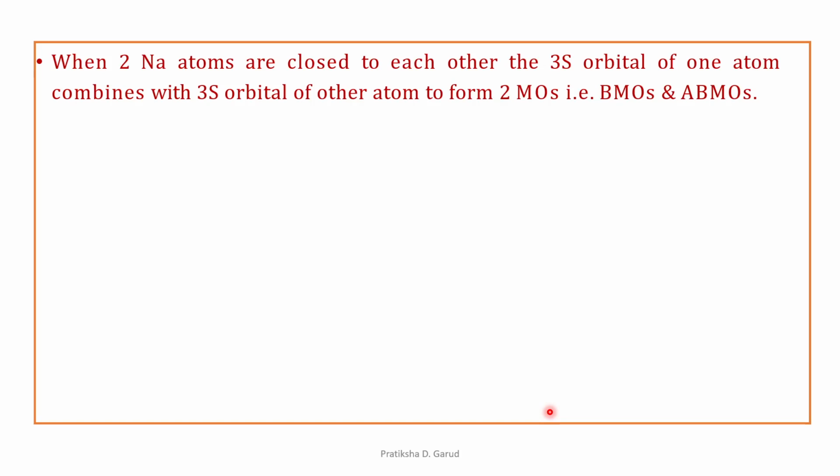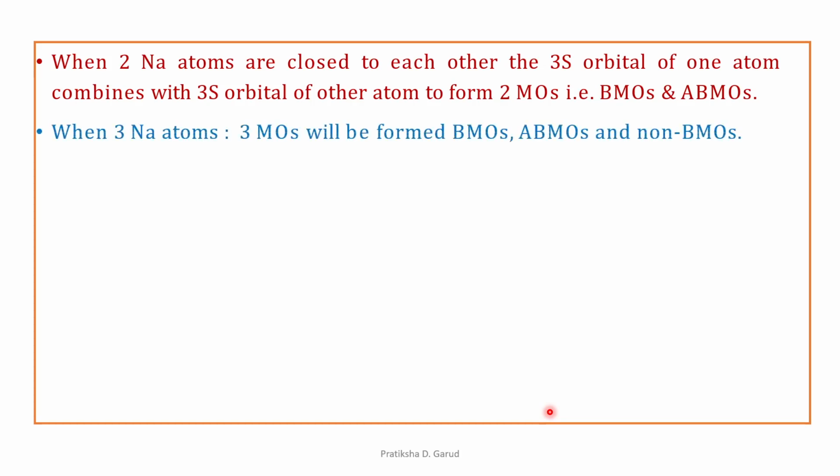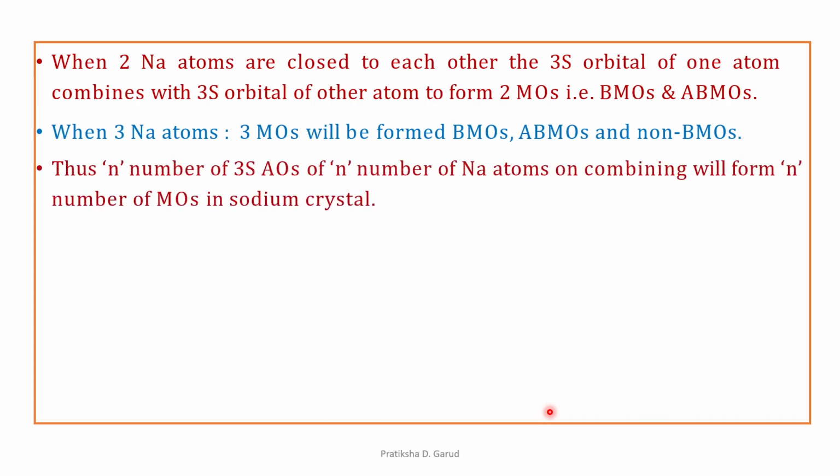So these two molecular orbitals are the BMOs and the ABMOs. That means the bonding molecular orbitals and the anti-bonding molecular orbitals, right? Similarly, when we have three sodium atoms, that means there are three atomic orbitals. Three atomic orbitals will form three molecular orbitals, and they will be bonding, anti-bonding and non-bonding molecular orbitals. So in this way we can say that n number of 3s atomic orbitals of n number of sodium atoms combining will form n number of molecular orbitals in a sodium crystal, right?